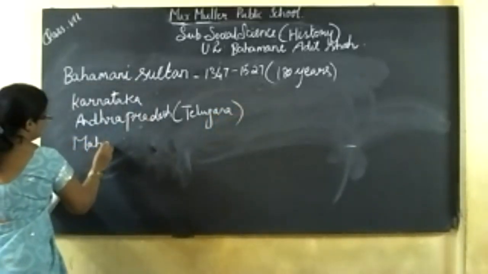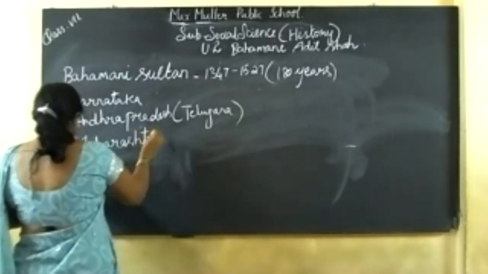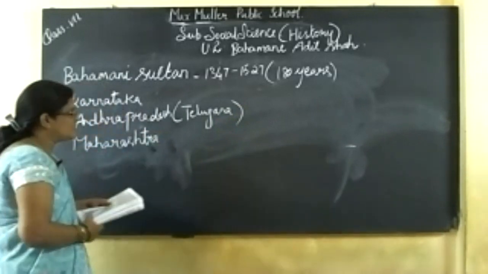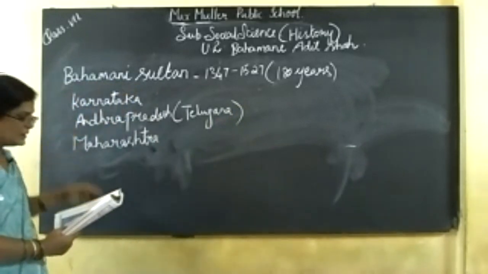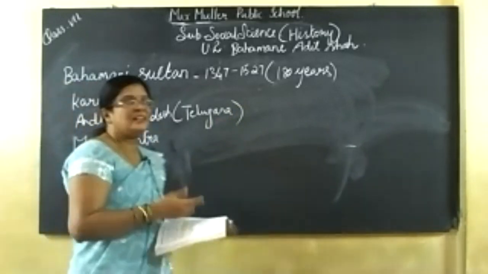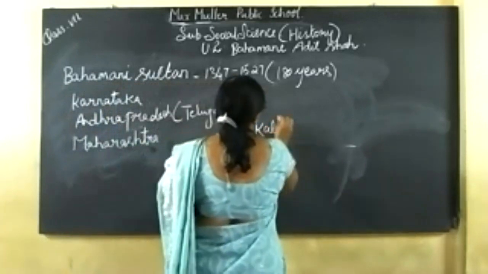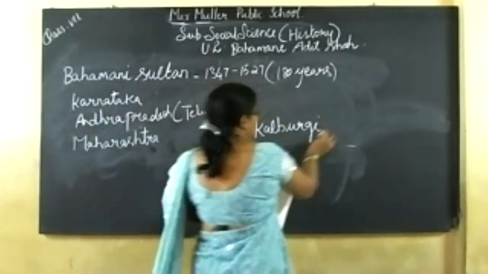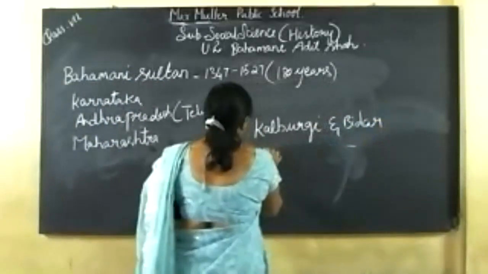Okay, these are the states under the rule. So these are the states the Bahmani Sultans ruled. In the beginning stage, Kalburgi and Bidar were their capitals.